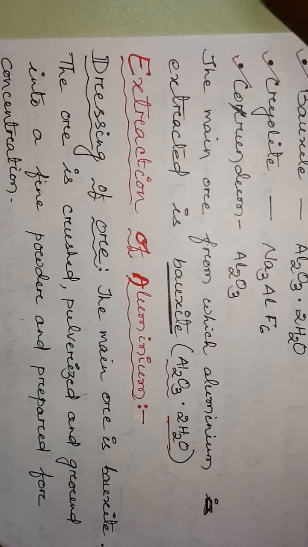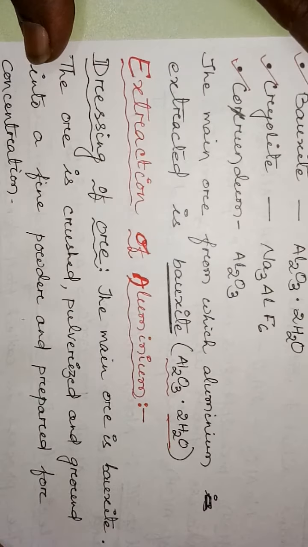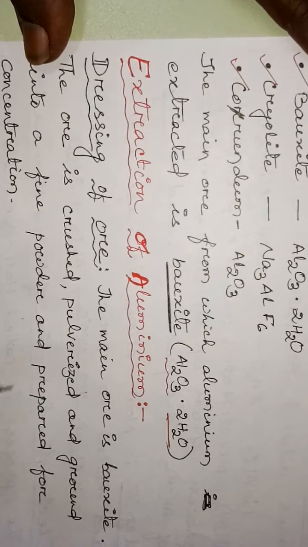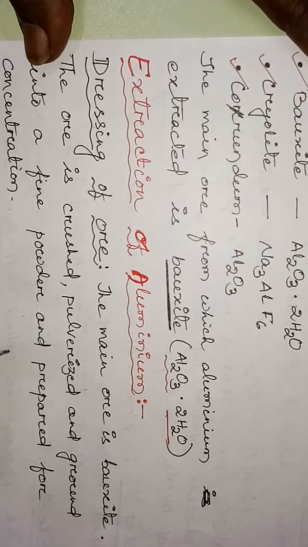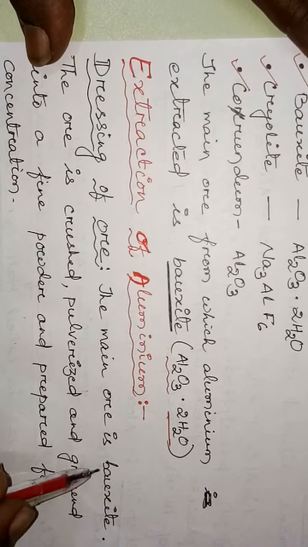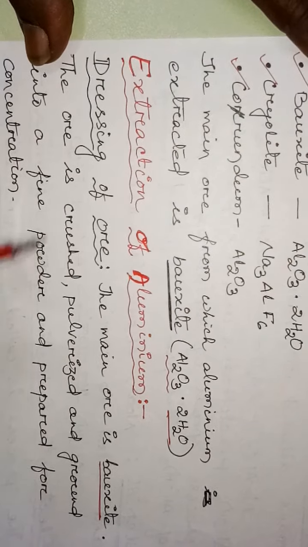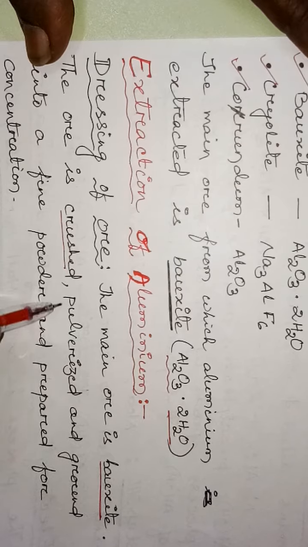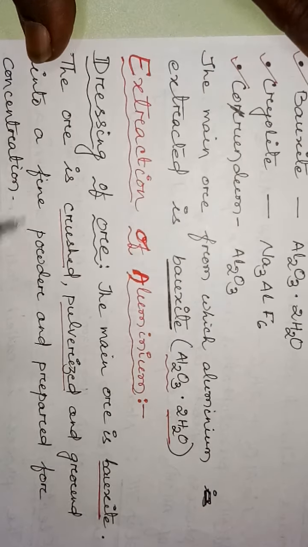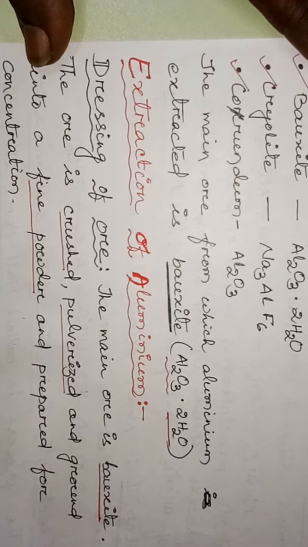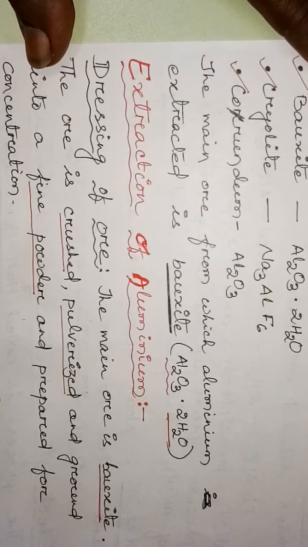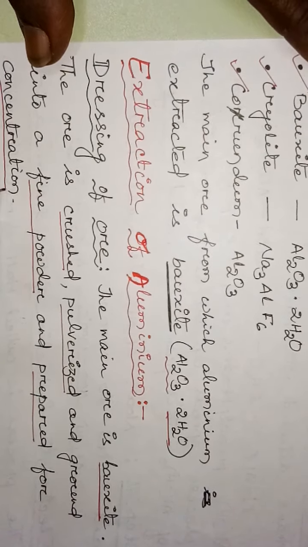Clear? Now, what is the extraction of aluminum? We'll discuss. Before going for any other process, first crushing of the ore takes place. The main ore, bauxite, is crushed first, then pulverized, and then ground into fine powders for the different processes and prepared for concentration. First step is concentration.